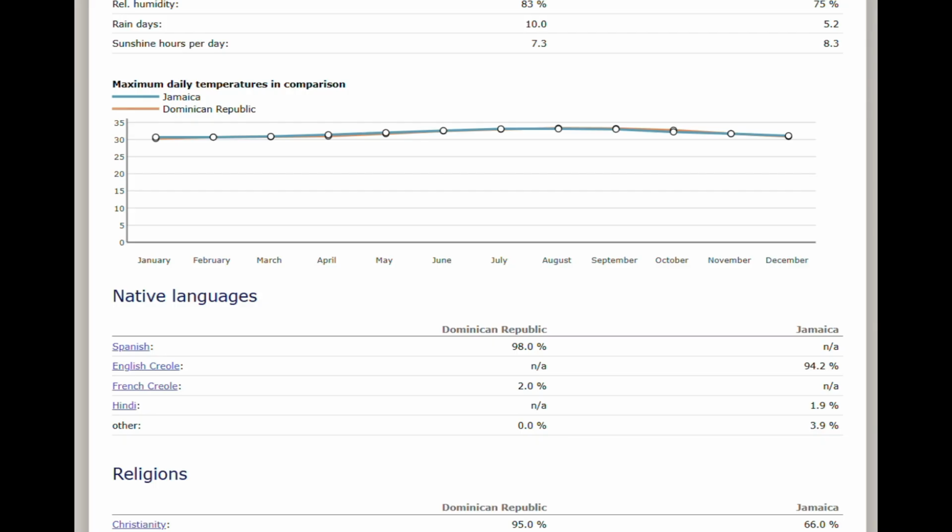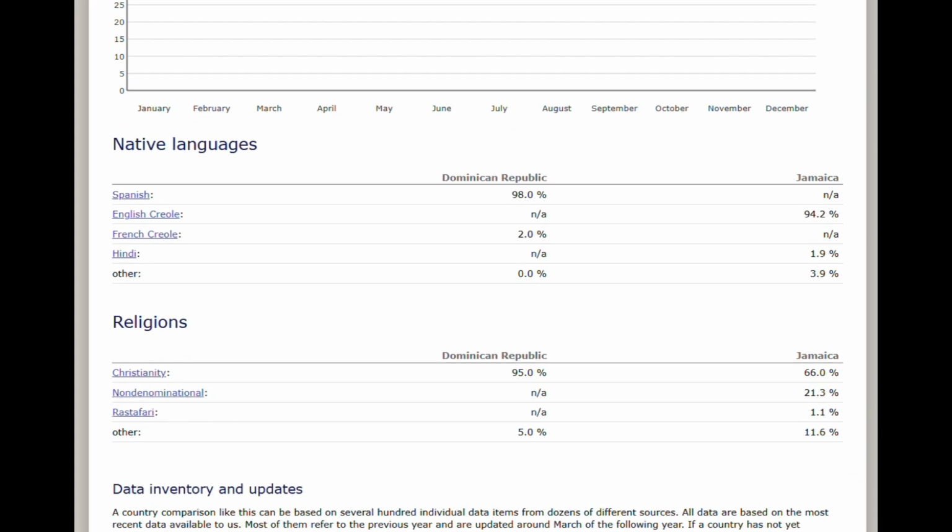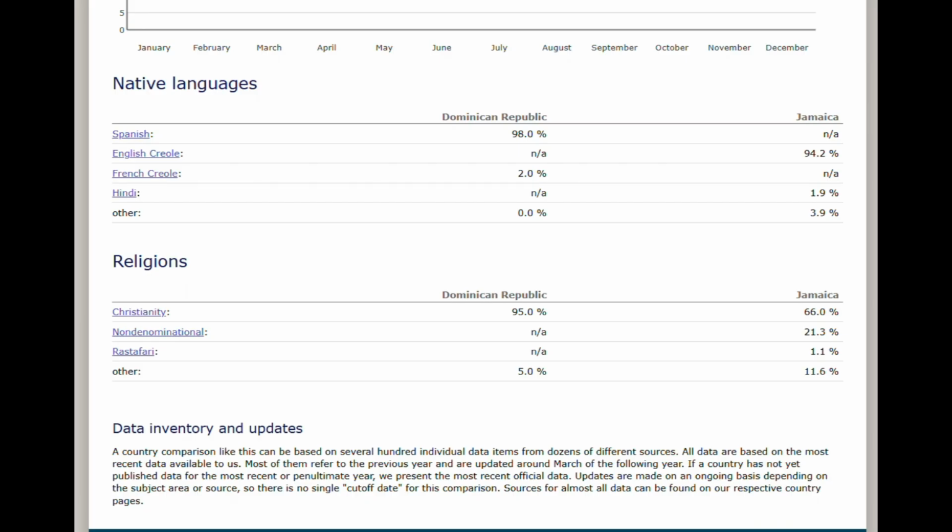And then when it comes to religion, Dominican Republic's literally at 95%, and then 5% other. Jamaica has a good enough size of Christianity, but nowhere near as much as the Dominican Republic. The non-denominationals at 21%, Rastafaris 1%, and other is 11.6%.